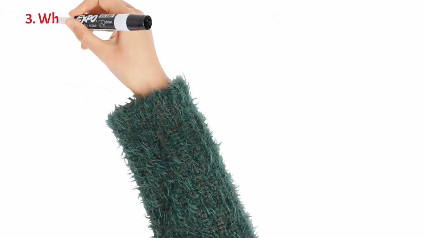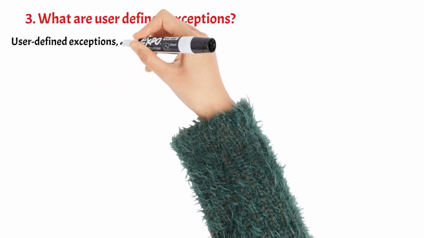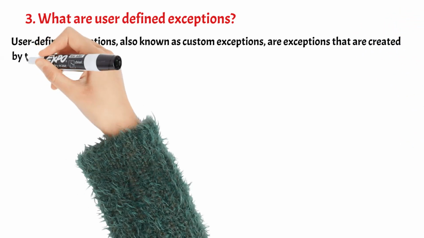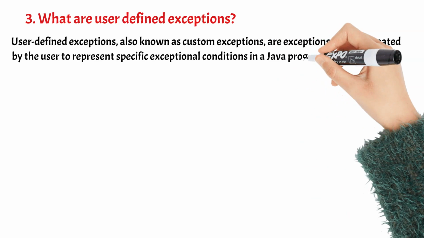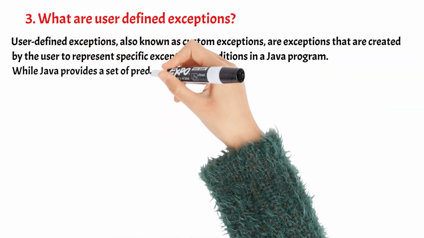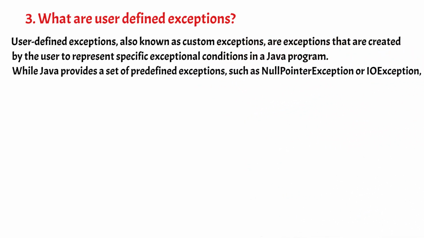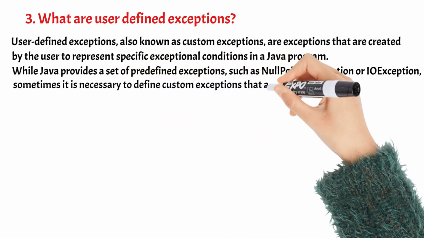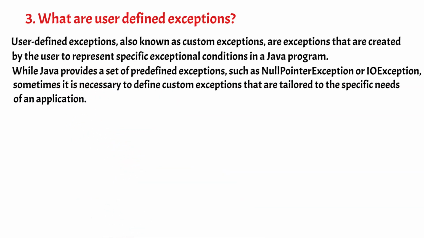3. What are user-defined exceptions? User-defined exceptions, also known as custom exceptions, are exceptions that are created by the user to represent specific exceptional conditions in a Java program. While Java provides a set of predefined exceptions, such as NullPointerException or IOException, sometimes it is necessary to define custom exceptions that are tailored to the specific needs of an application.